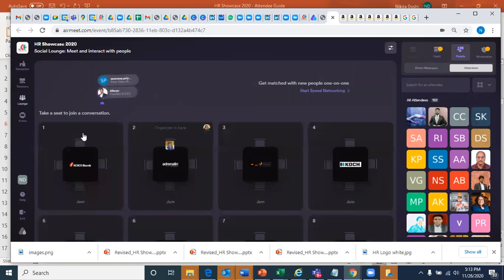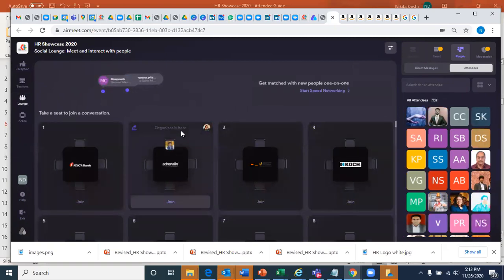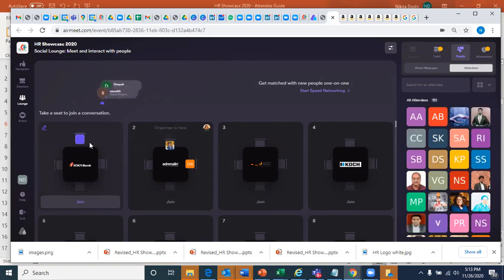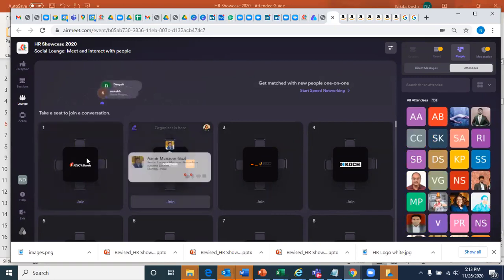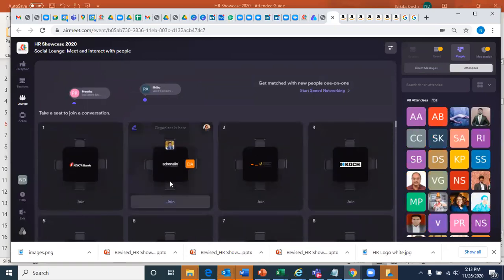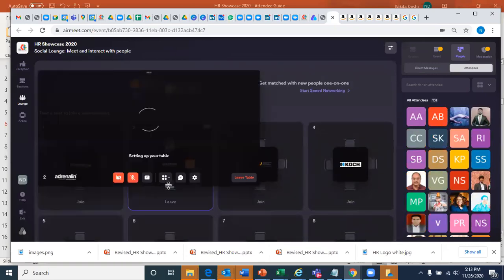The next one is the lounge, right? We have tried our level best to simulate a face-to-face conference. So you can take a table and you can also do networking, because there's a lot of networking that happens in a conference. You can take any table, so I can take this table if I want.